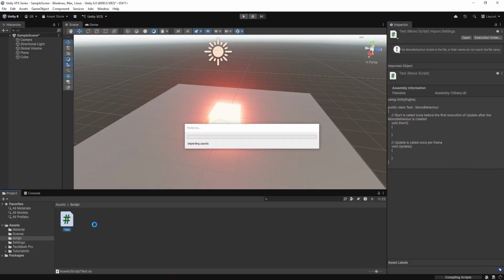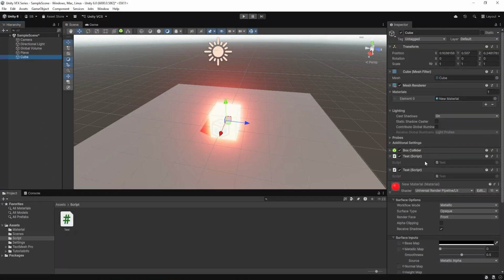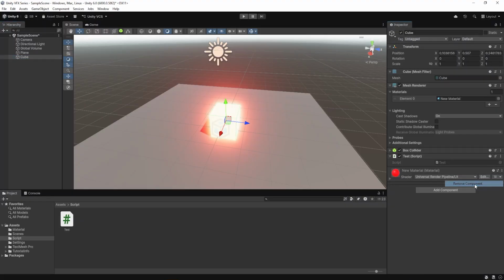We need to understand that scripts don't do anything by themselves. They work when we attach them to a game object. So if I select this Test script and drag it to the cube, and then click on the cube, oh, it came twice, sorry. So we'll remove this. So we have this script.